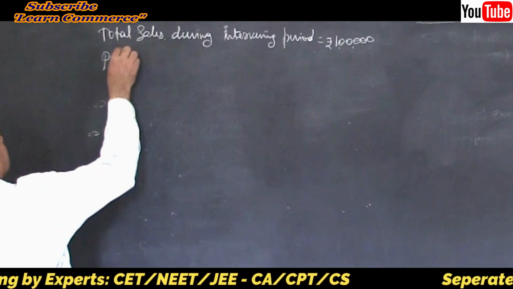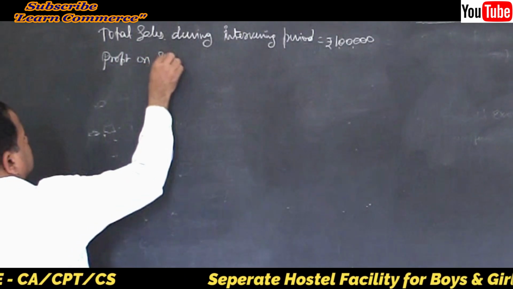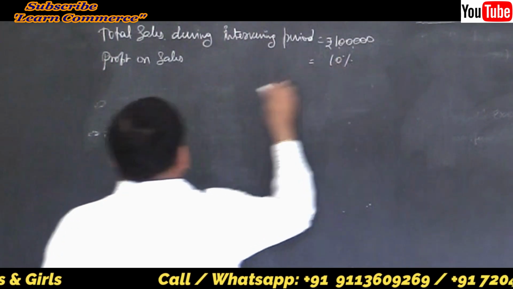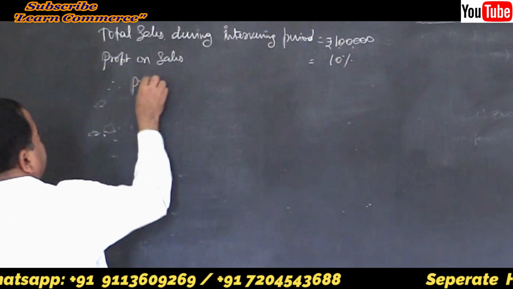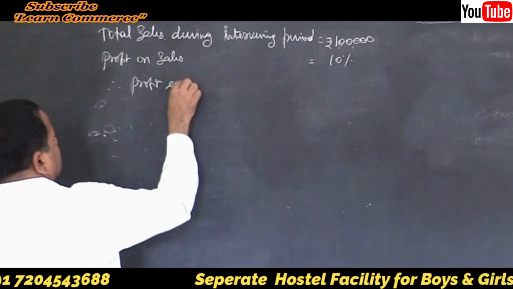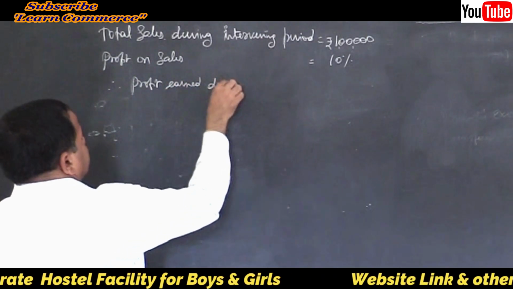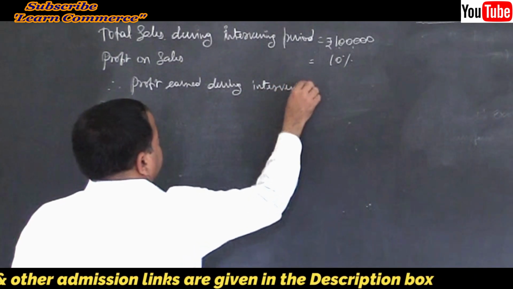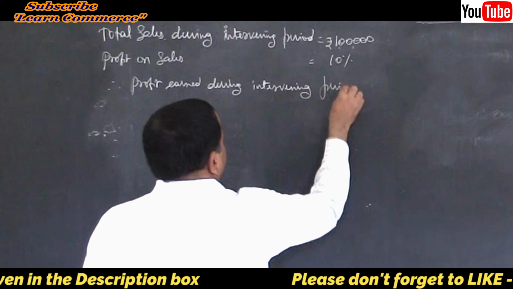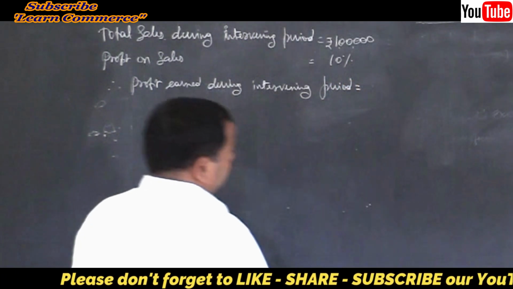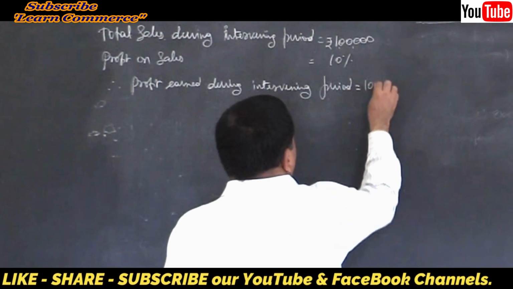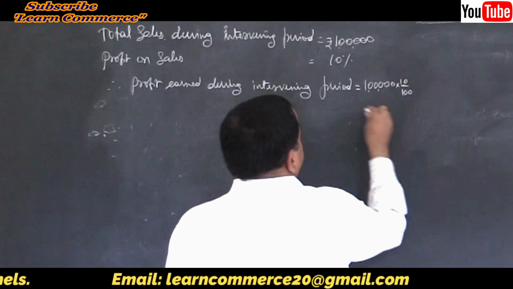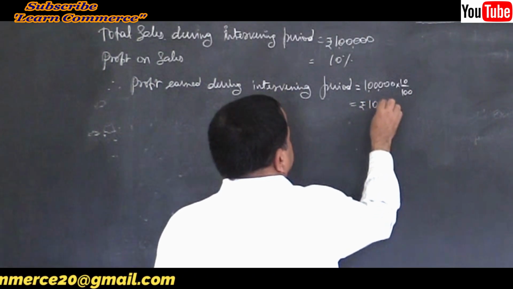Profit on sales is equal to 10%. Therefore, profit earned during the intervening period is equal to 1 lakh into 10%, which is equal to rupees 10,000.